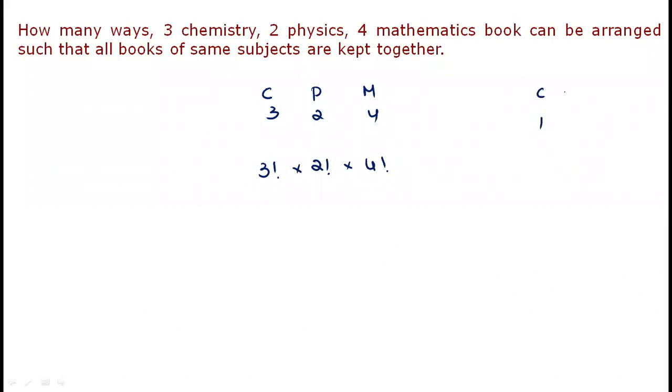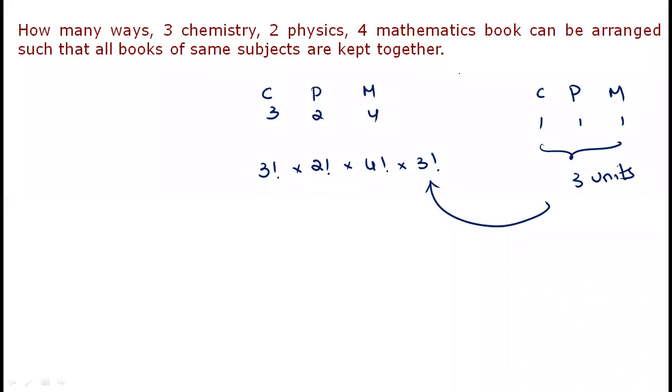Chemistry all as 1 unit, physics all as 1 unit, maths all as 1 unit. These 3 units can be arranged in 3 factorial ways. In the sense, first it may be chemistry, next physics, next maths, or maybe first physics, next chemistry, next maths, like that. This is the order of books, whether chemistry comes first or physics or maths, so we multiply by 3 factorial.